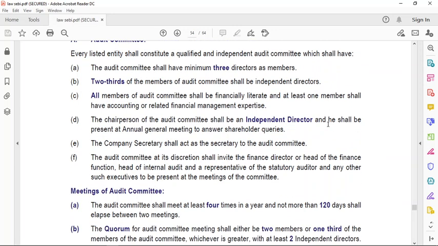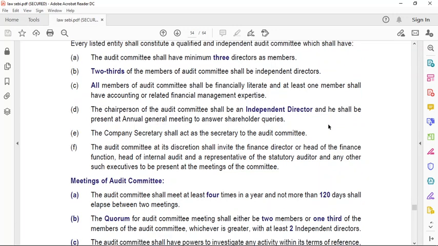Okay. The audit committee at its discretion shall invite the finance director or head of finance function, head of internal audit and a representative of the statutory auditor and any other such executives to be present at the meetings of the committee. So these persons may be invited to the audit committee meetings. They are invited only if the audit committee exercises its power or exercises its discretion to invite them.